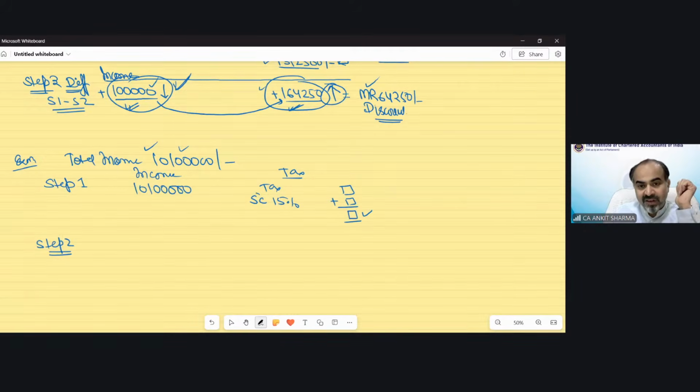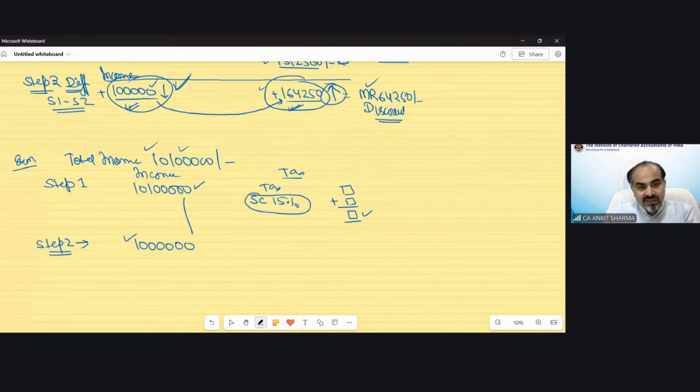But suppose the surcharge rate has been changed, like now the income has been given on which the surcharge rate is 15%, then we have to take that income in step number 2 up to which the previous surcharge rate was applicable. So in this example, what would be the previous surcharge rate? 10%. And on which amount is the 10% applicable? Up to 1 crore.